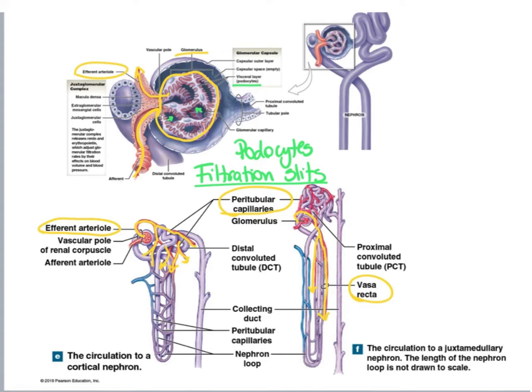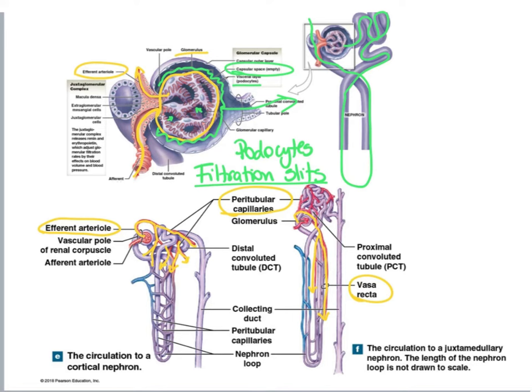And then whatever was filtered out of our blood ends up in this space called capsular space. And then it will flow through a system of tubules that we are seeing here, all these purple tubules. Now look at this.